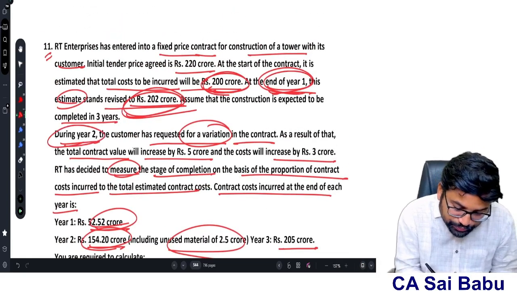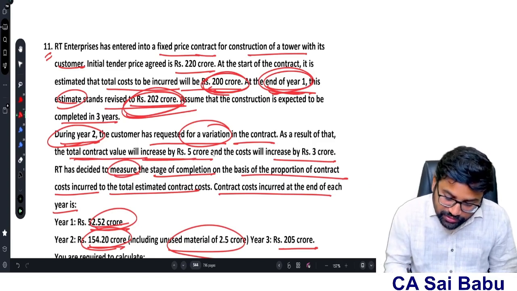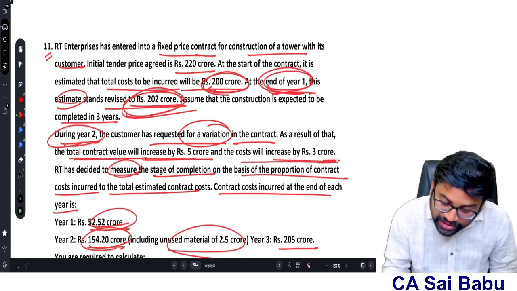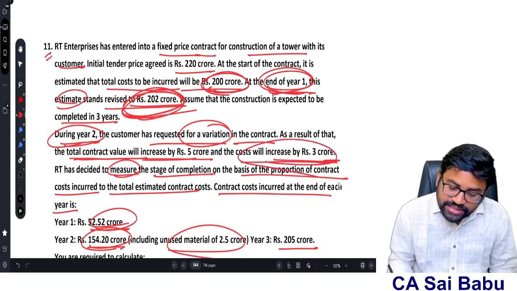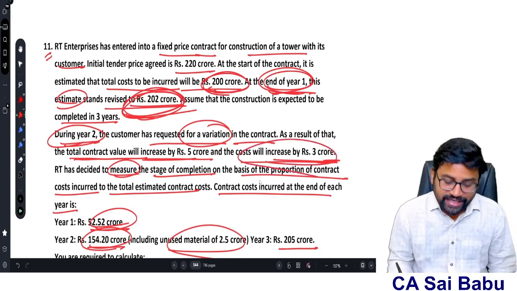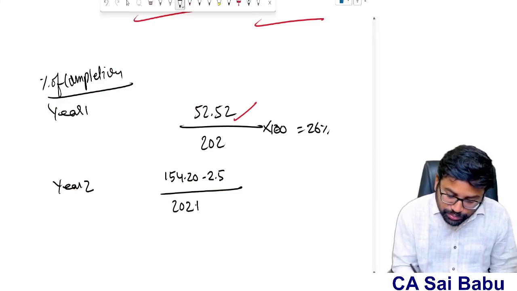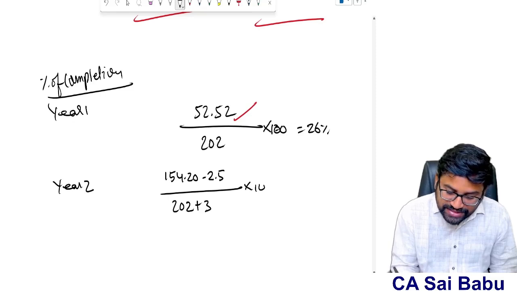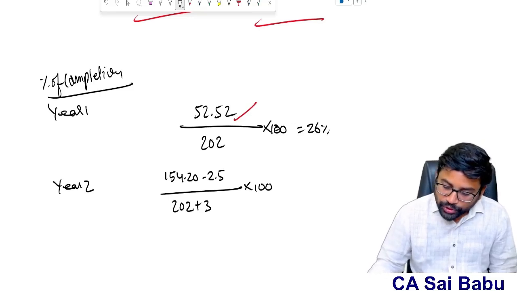Come to year 2. The total contract value increased by 5 crores. That means revenue increased by 5 crores and cost will increase by 3 crores. Actually 202 at the end of the first year, and the cost is increased by 3 crores because of the variation in the second year. So it will be 205 crores. So 202 plus 3 crores, because there was a change in the total estimated cost of the contract. So 154.2 minus 2.5 divided by 205.